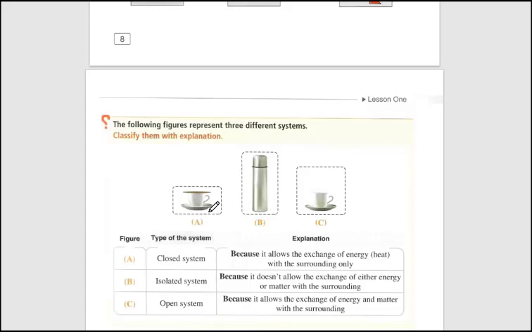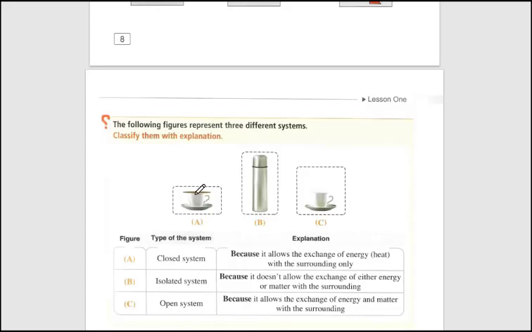In another case, energy may go from the surrounding to the system. So a closed system can exchange energy from the system to the surrounding or from the surrounding to the system. But in any case, the closed system cannot allow the transference of matter from the system to the surrounding or from the surrounding to the system.